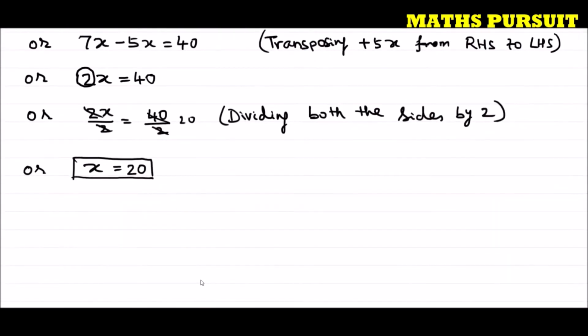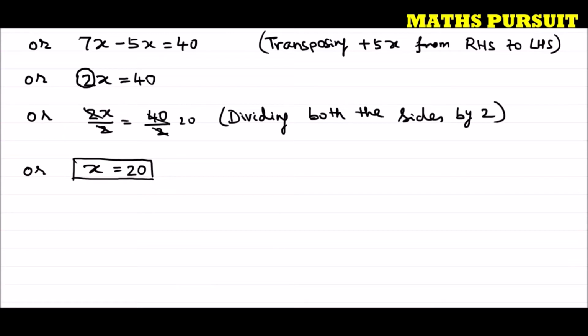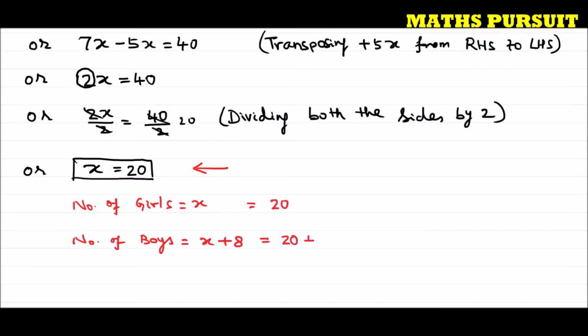So let us replace the value of x that we got from this step. We got x is equal to 20, and number of boys is equal to 20 plus 8, that is equal to 28. So number of girls we got 20 and number of boys we got 28.